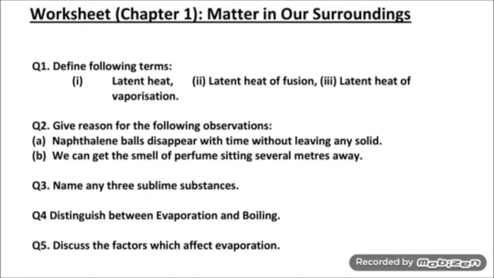Based on today's video, there is a worksheet for chapter 1, matter in our surroundings. Question 1, define the following terms: latent heat of fusion and latent heat of vaporization. Question 2, give reasons for the following observations: naphthalene balls disappear with time without leaving any solid; and we can get the smell of perfume sitting several meters away. Question 3, name any 3 sublime substances. Question 4, distinguish between evaporation and boiling. Question 5, discuss the factors which affect evaporation.